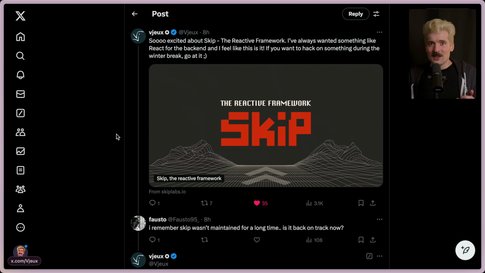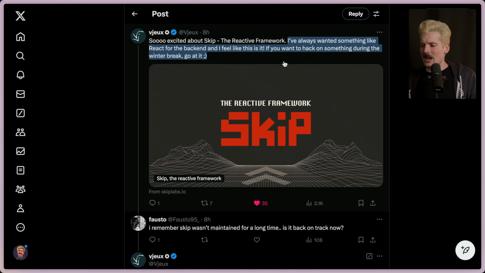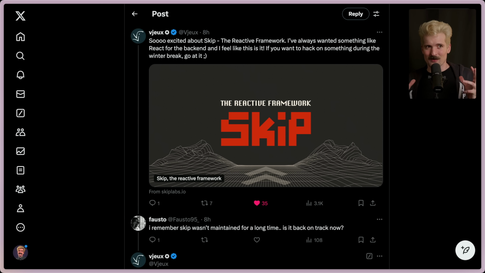That is, it hasn't been unlocked until now, because Facebook and Meta have been working really hard. And Vuex, Christopher Chadeau, one of my favorite devs ever, just announced Skip, the reactive framework. The way he described it is, it's something like React for the backend, and it is really cool.